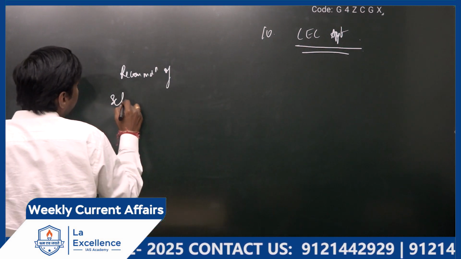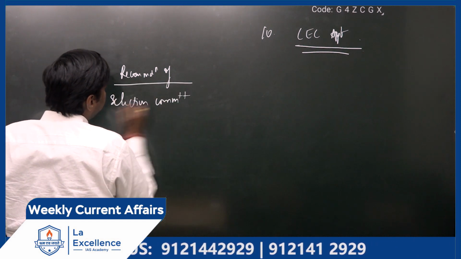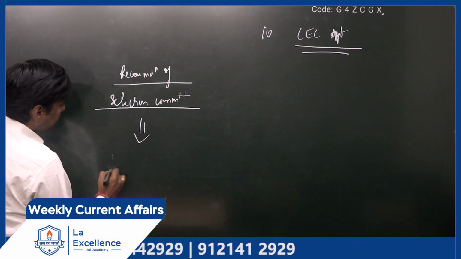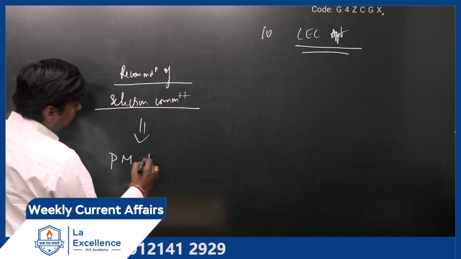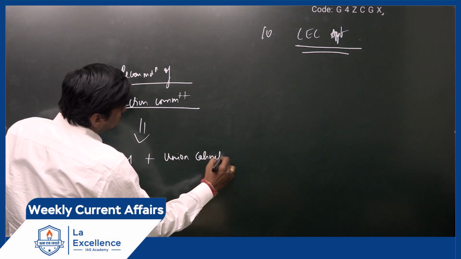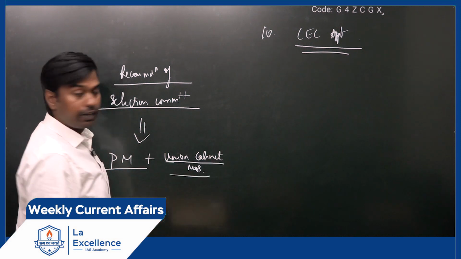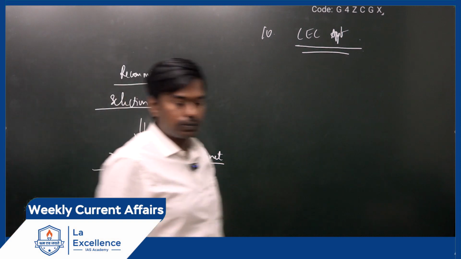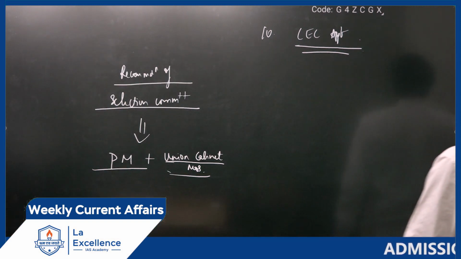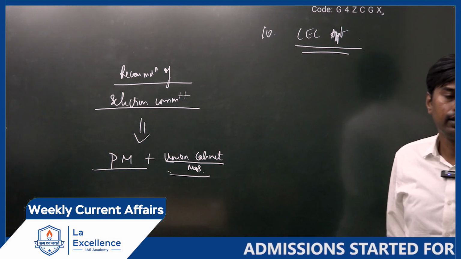Recommendation of the selection committee. That selection committee consists of the Prime Minister and Union Cabinet Ministers. They make the recommendation to the President on who should be appointed as the next Election Commissioner of India. This is the procedure.